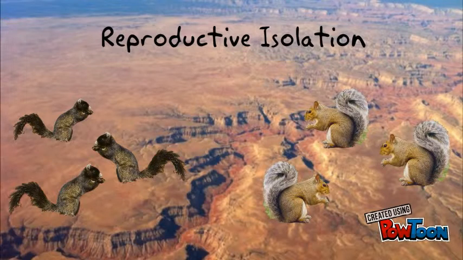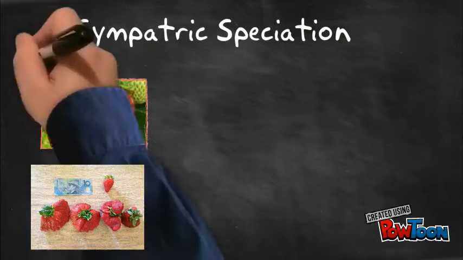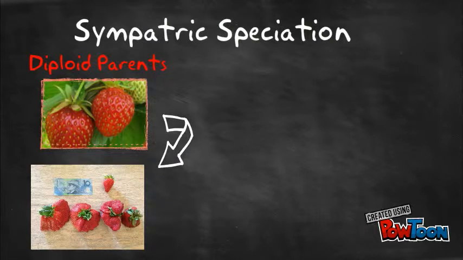There comes a point when the 2 groups cannot interbreed with each other, even if they're not geographically isolated, because the populations are genetically too different. Now, onto sympatric speciation. But let's move away from the cute and fuzzy and go towards, maybe, the small and sweet? Strawberries. Strawberries tend to be diploid, but sometimes when the plant reproduces, the offspring are polyploid instead.